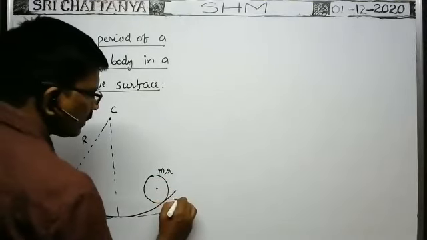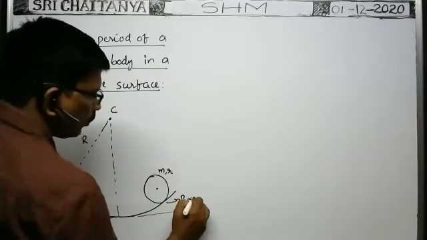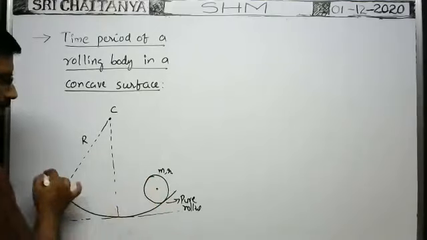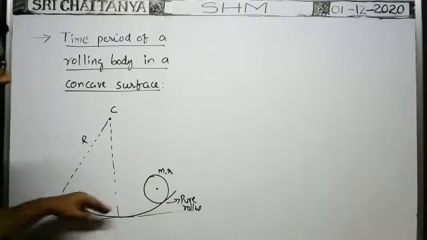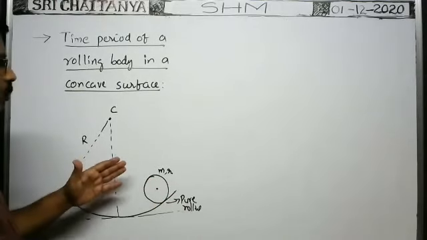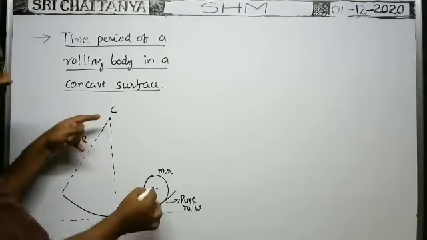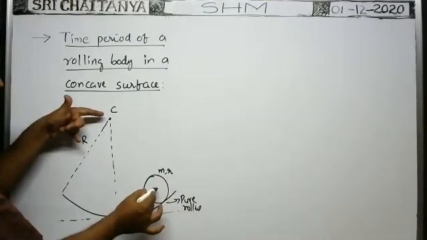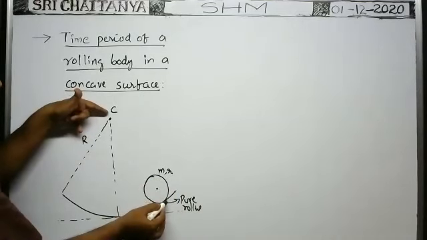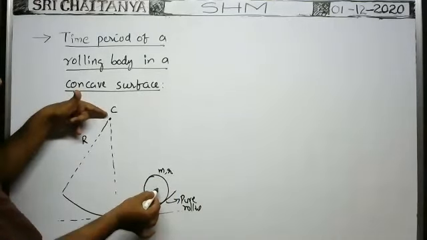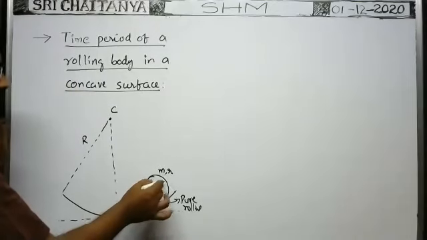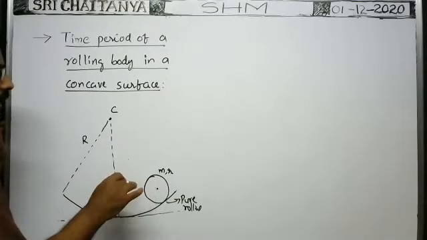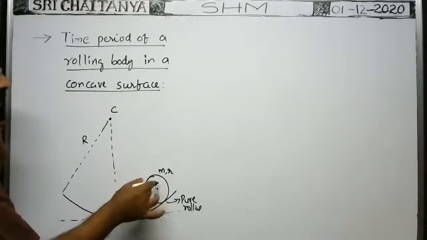Here, pure rolling is there without slipping. Suppose if it is sliding like this, then time period is equal to 2 pi root r by g, where r means radius of circular path of the center of mass of the body. That is equal to capital R minus small r. That's why time period of this body sliding on the smooth concave surface is equal to 2 pi root of (capital R minus small r) by g.